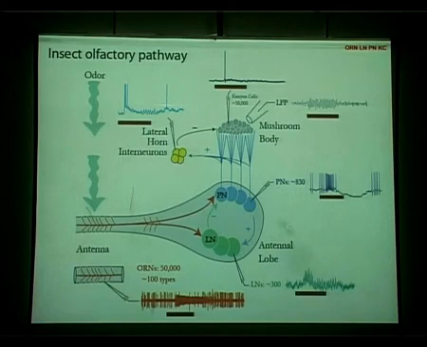Another feature you have to observe is that if you record the field potential from the mushroom body calyx, what you see in response to the odorant is this beta rhythm, around 20 Hz, of synchronized subthreshold input going into the Kenyon cells, which is generated because of this feedback inhibitory network, which is driven.